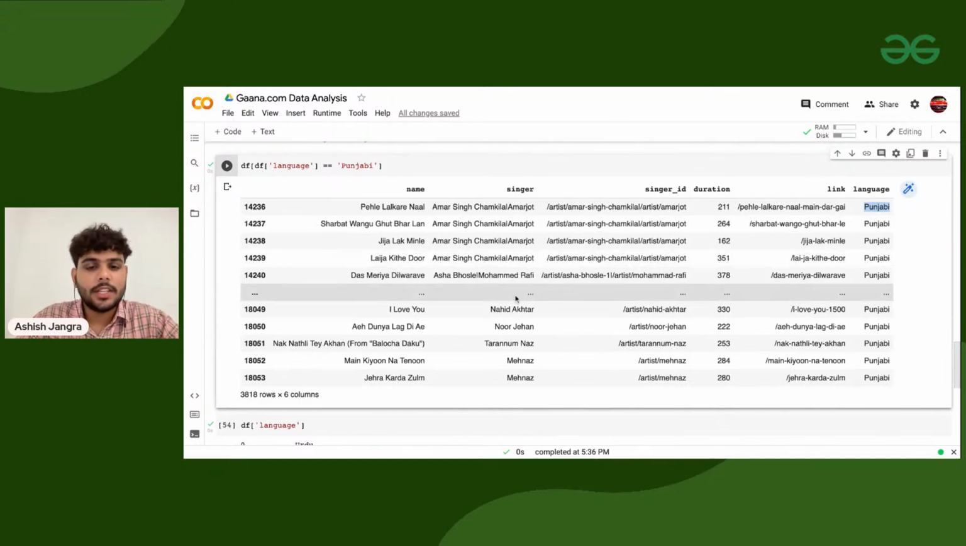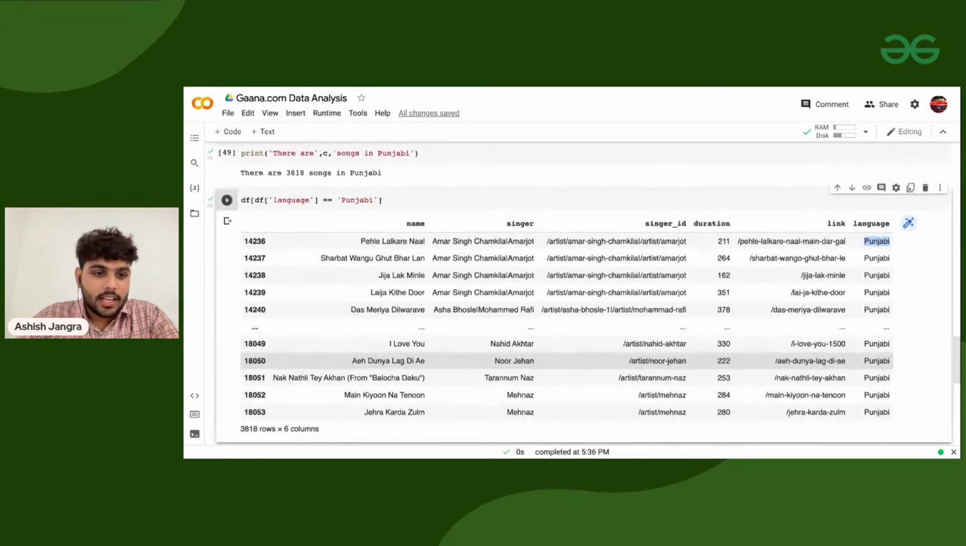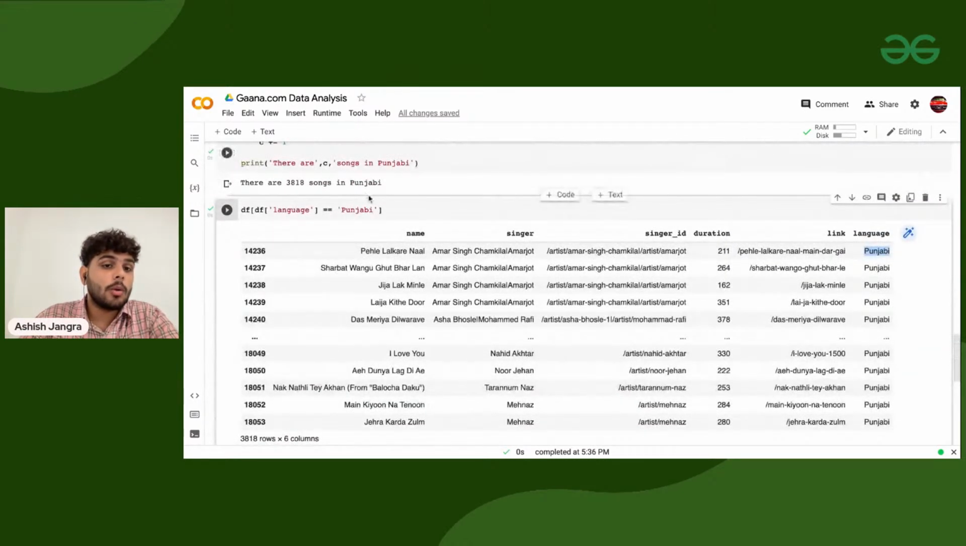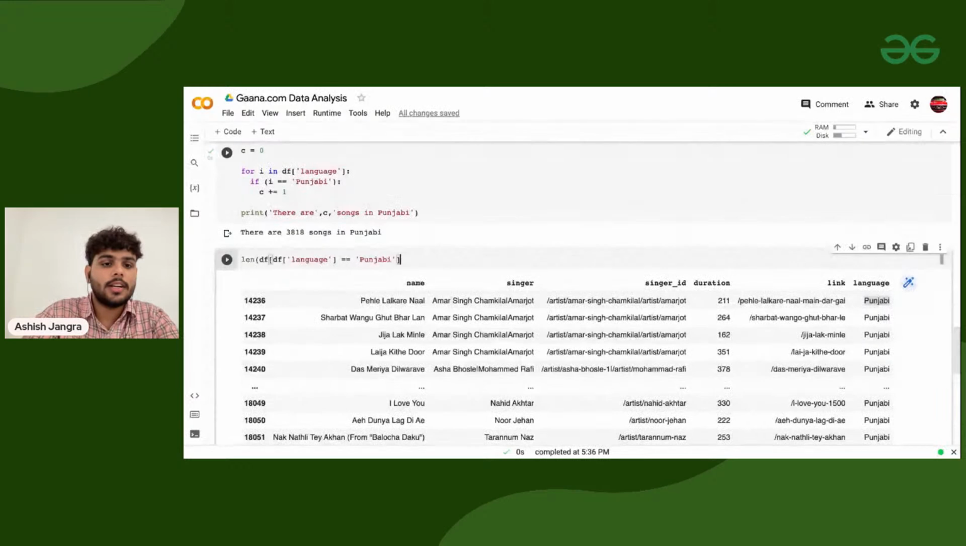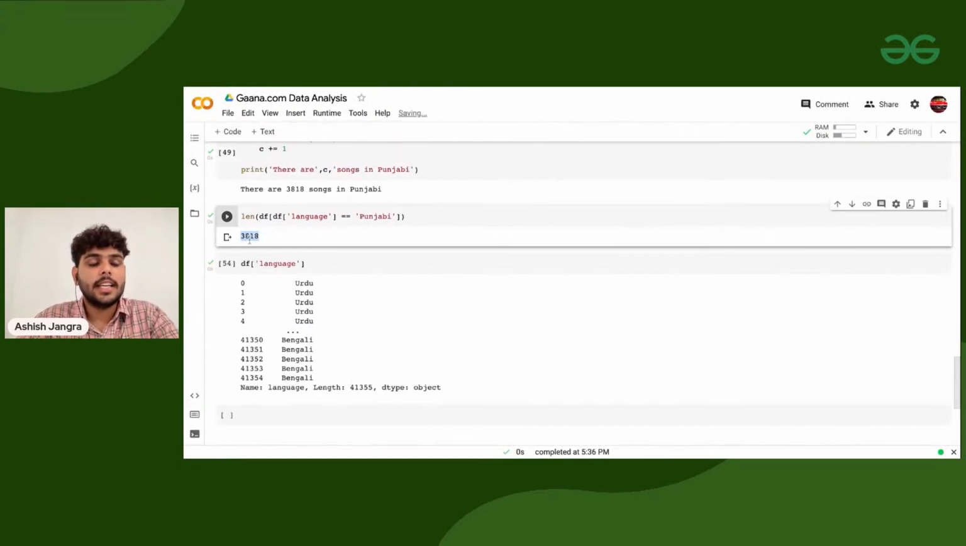Sorted. Now once we have these things with us, I can do this in just one line. If I just want to know how many songs there are, I can take the length of it, and there are 3818 songs in total. Sorted. Now what should be the next step?